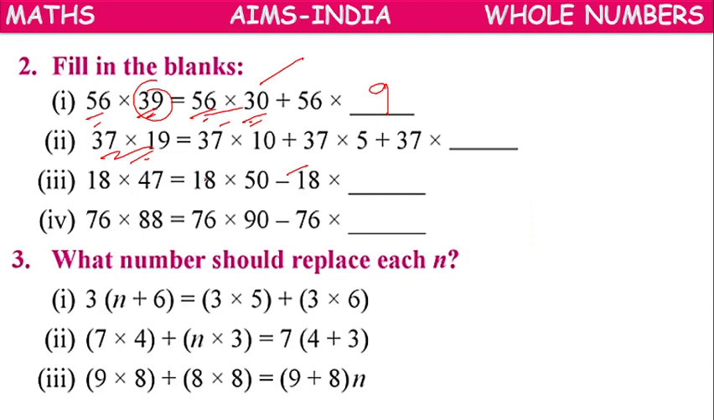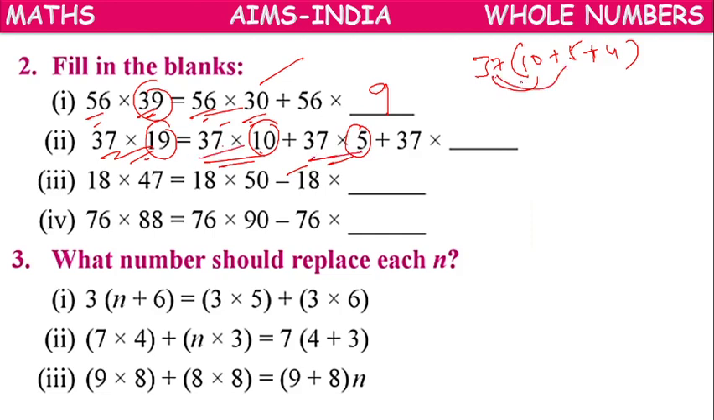37 into 19. 37 into 10, out of 19, 37 into 10 completed, 37 into 5 completed. What is remaining? How have they written it? 37 into 19 they have written as 10 plus 5 plus 4. So 37 into 10 plus 37 into 5 plus 37 into 4. Like that we can write.